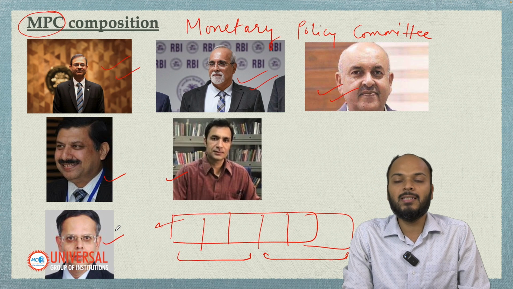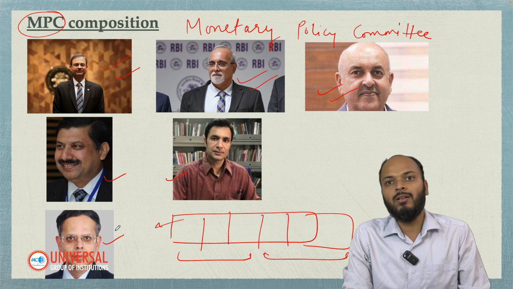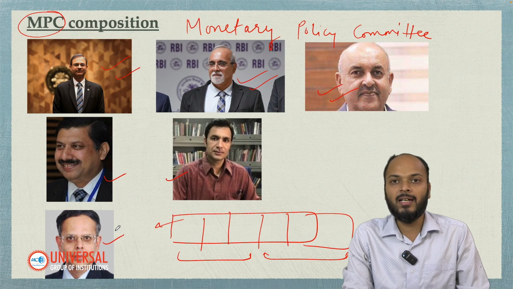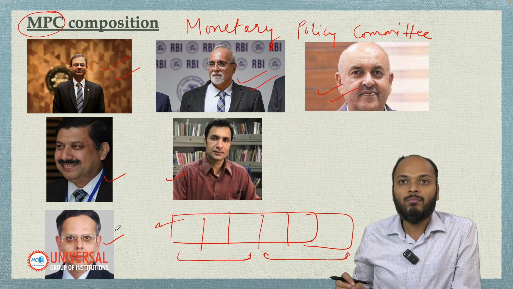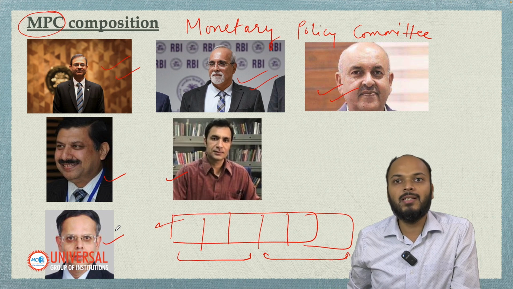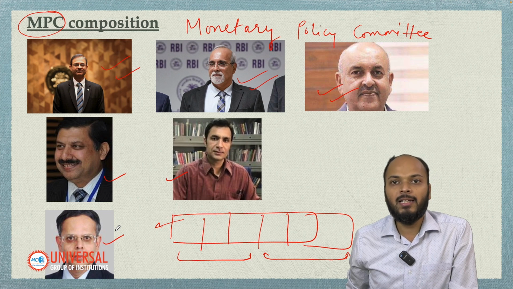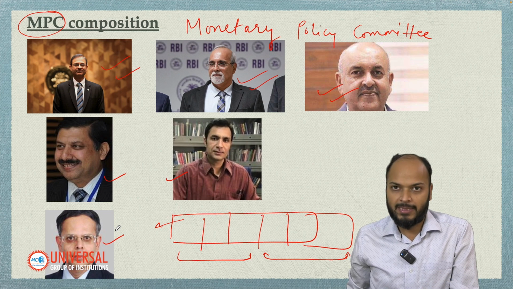These 6 members take a call about changing the repo rate or keeping it the same. So I hope it is clear. Who decides about the policy rate or repo rate? It is decided by the Monetary Policy Committee, which consists of 6 members. Out of 6, 3 are from RBI and 3 are directly nominated by the central government.